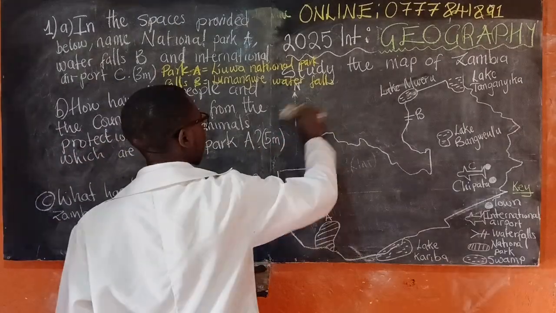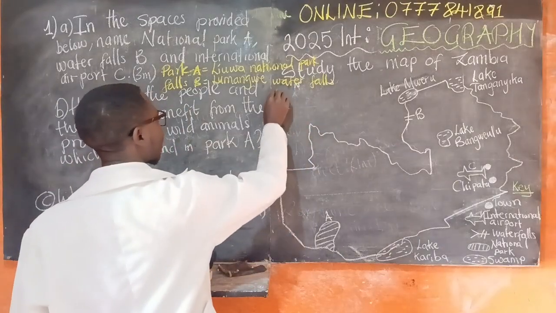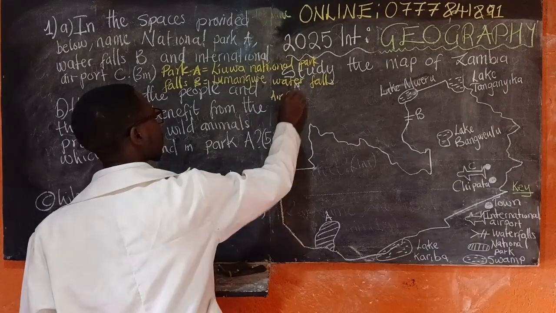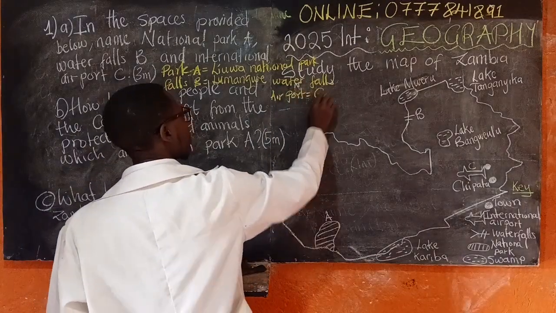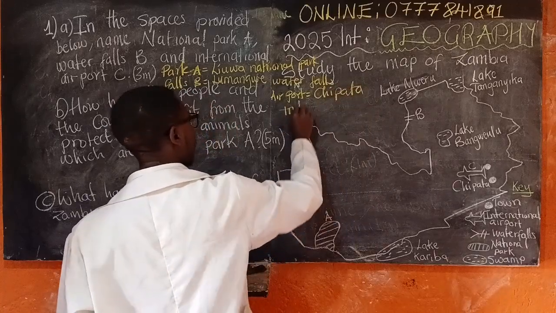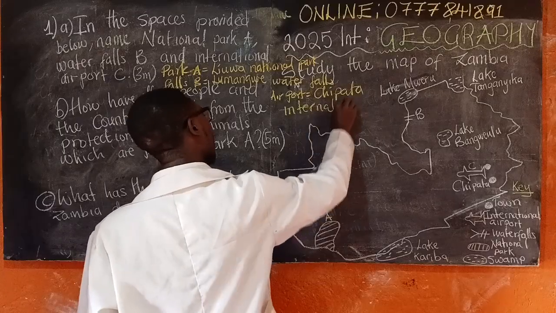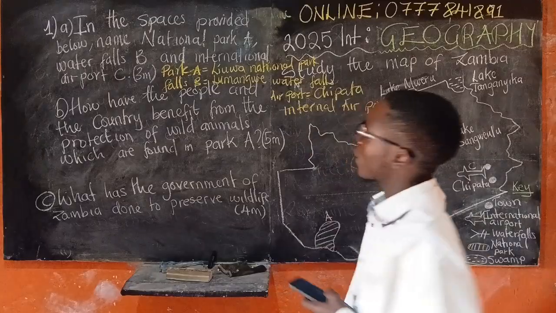Then the international airport. I'll just write the answer here. The international airport is called Chipata International Airport. Okay, so that is it.